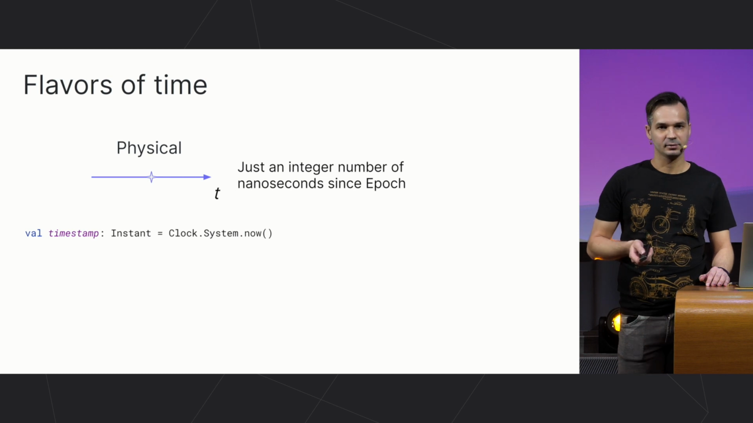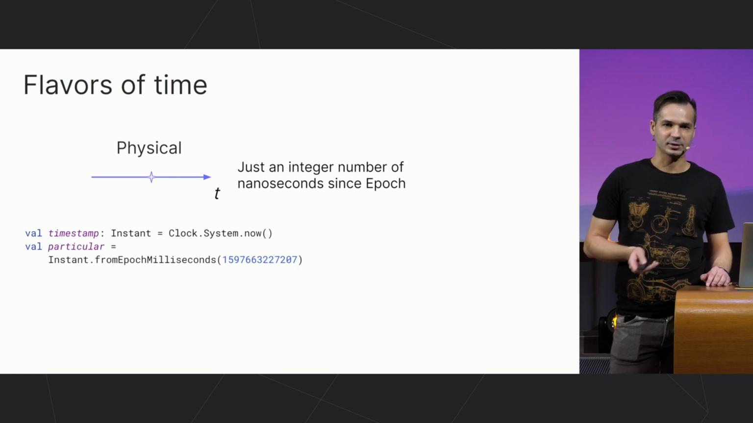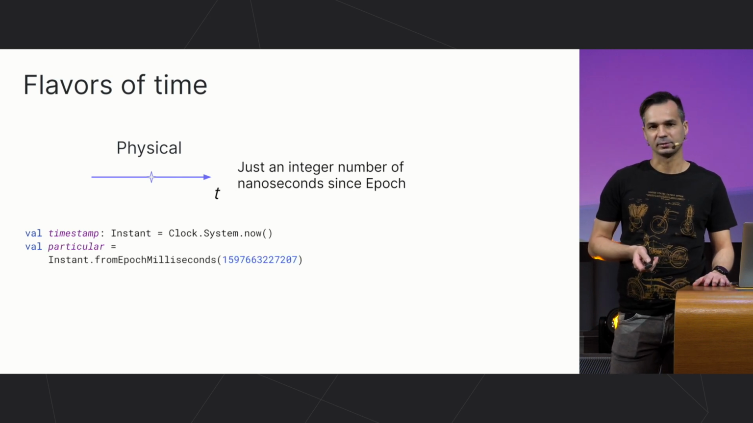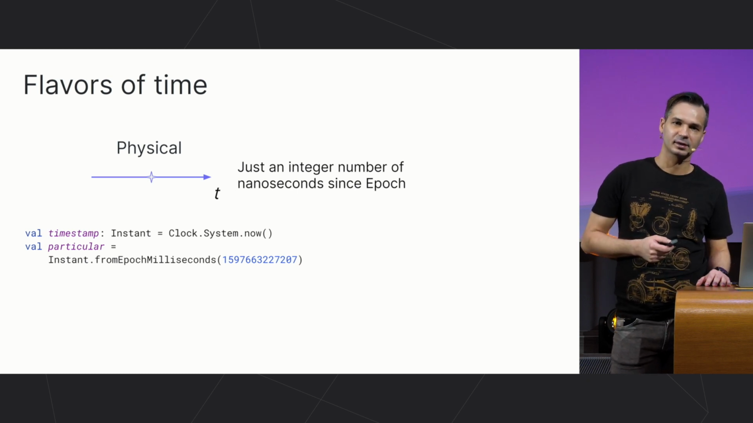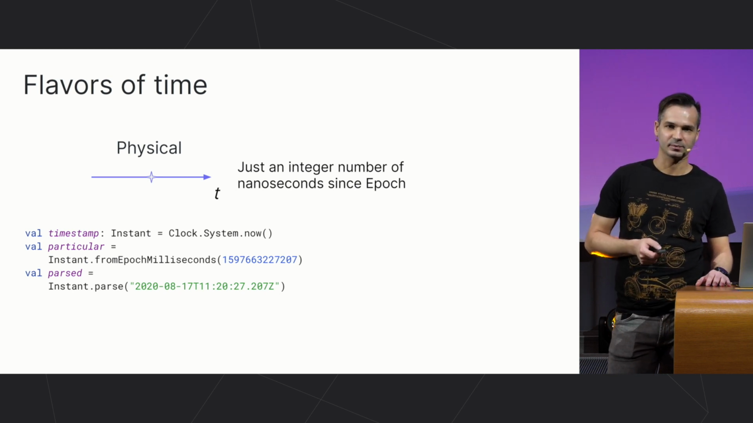We can obtain the Instant corresponding to the current moment of time using the system clock. We can construct it from a given number of units since epoch, be it milliseconds or a pair of seconds with nanoseconds, and we can parse an Instant from its ISO string representation, something like this.